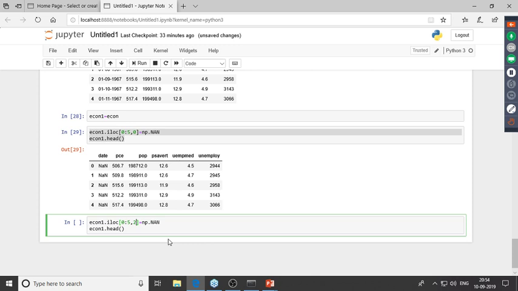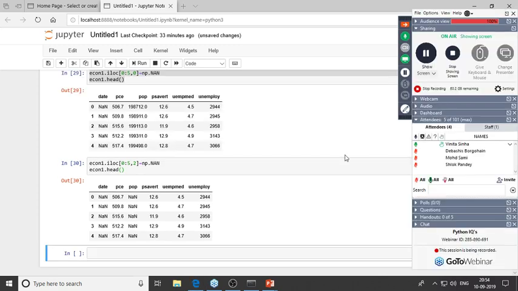All right, so I have another question over here, and this is from Vinita. My question is, how can I get the number of NaN values in the data frame? Okay, so you basically want the total number of NA values or missing values in this data frame. Okay.